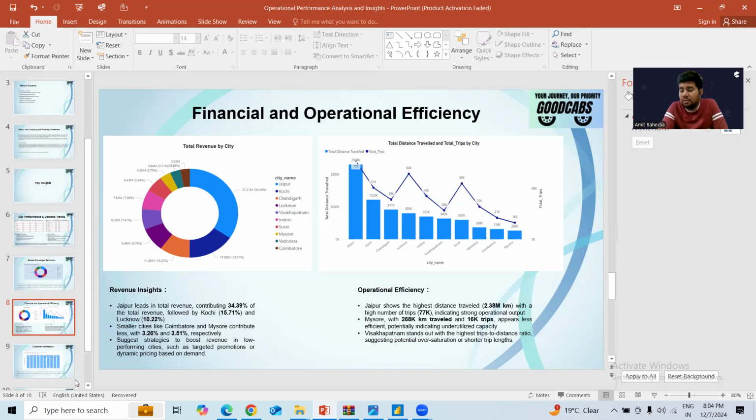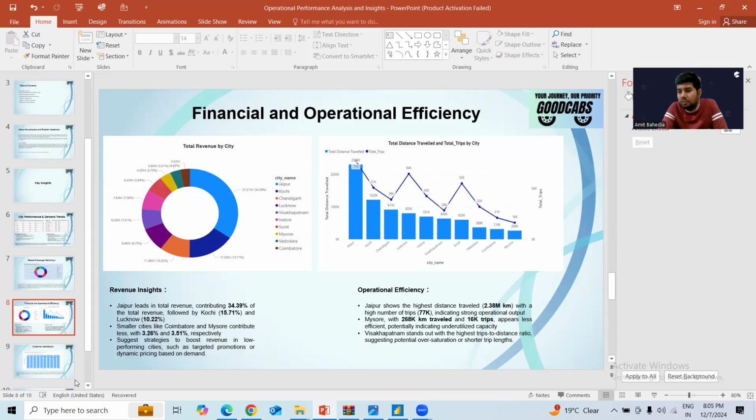Next is the operational efficiency. In the operational efficiency, we talk about the total number of trips and the total distance traveled. So the company has to see, just like if we talk about the revenue part, it totally depends upon the distance traveled.